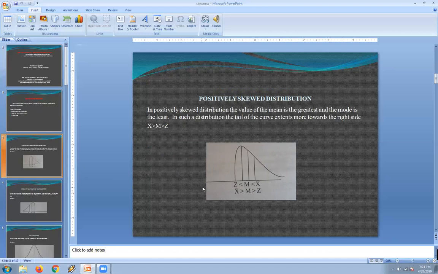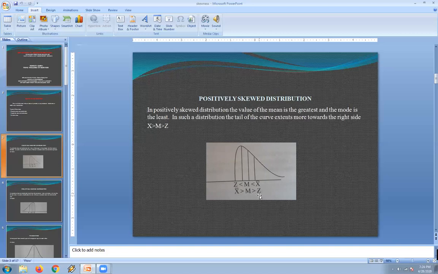In a positively skewed distribution, the mean value is always higher and the modal value is always lower. In such a distribution, the tail of the curve is extending towards the right side. If in the entire distribution the tail extends on the right side, we call it a positively skewed distribution, where the value of mean is more than the value of median.